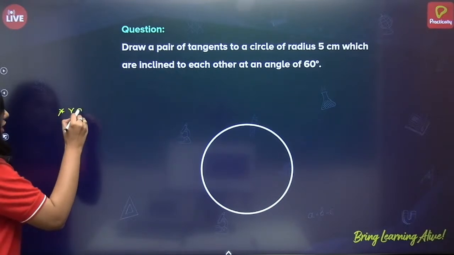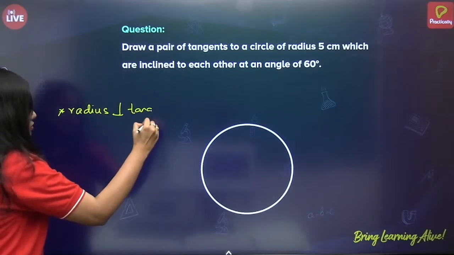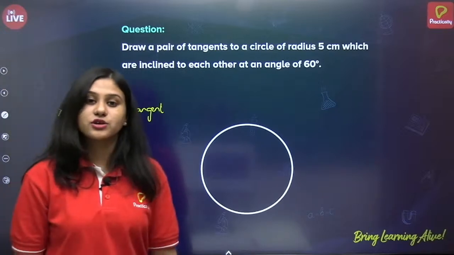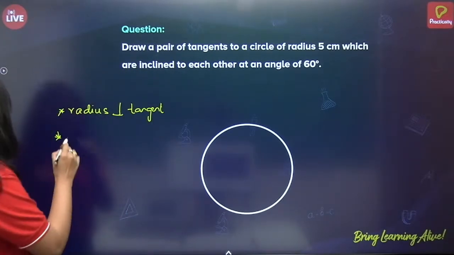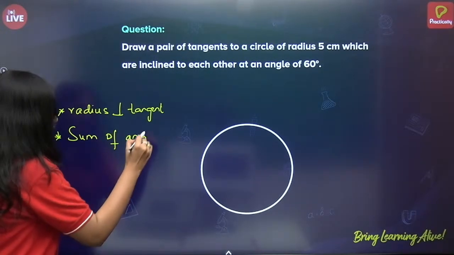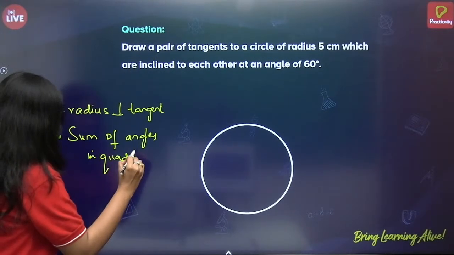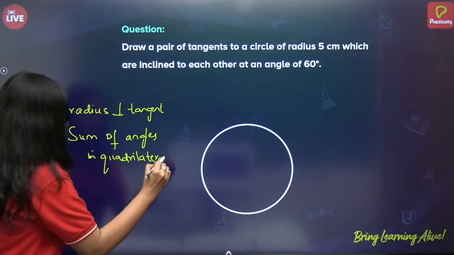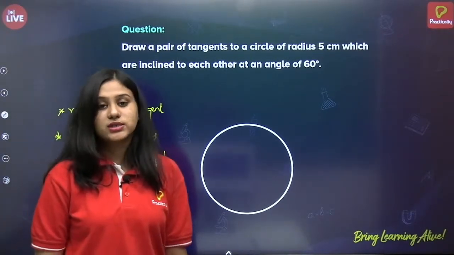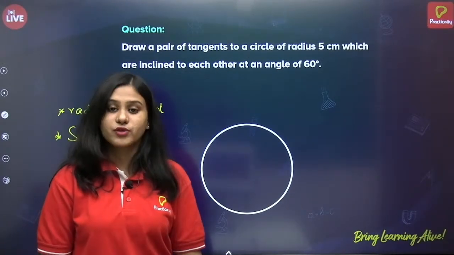We know that radius is perpendicular to tangent. And we also know that the sum of angles in a quadrilateral is 360 degrees. This is what we have been studying. Can anyone tell me what is the sum of the angles in a triangle? Because we'll be using that concept as well in a few questions.